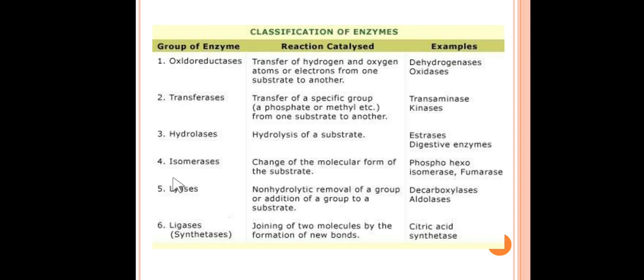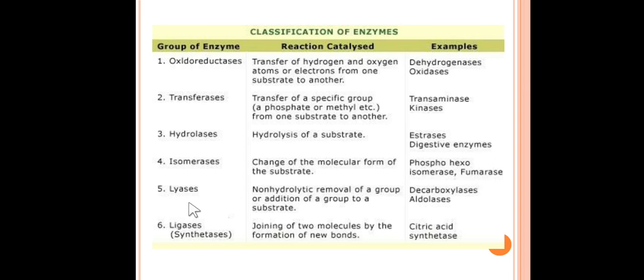The next one is isomerase. This changes one molecule to its isomer. I will say the change of the molecular form of the substrate from one isomer to another is called isomerase. This is the function of the isomerase enzyme. The examples are phosphohexose isomerase or simply fumarase.